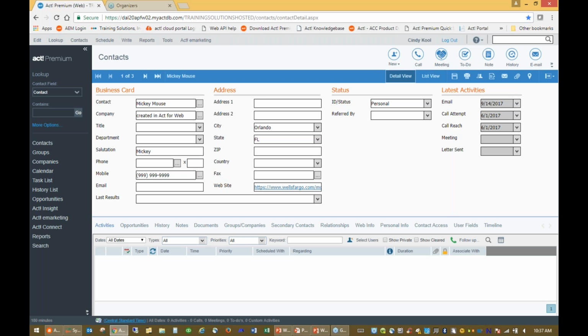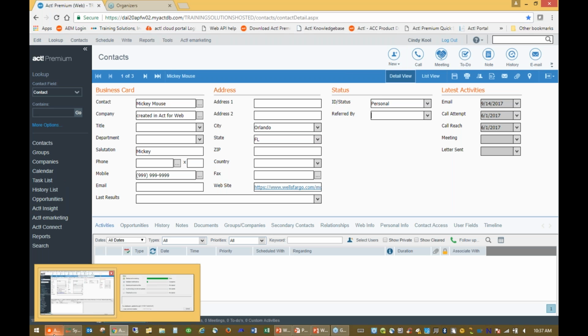And again, once the synchronization has happened from the desktop or the laptop application, then this information will get updated. So what I just changed here will show up on my laptop, and what I changed on my laptop will show up on the web. So it's very, very easy to do, very, very easy to have the synchronization set up. And again, you see the similarity as far as how it looks. We have the navigation bar on the left-hand side where we can go into our different contact groups, companies, calendar. The look and feel is very similar. They've changed the icons, and these are icons on the web application.